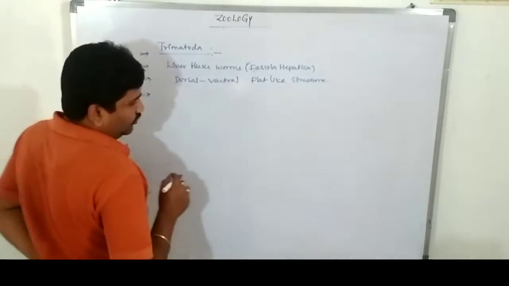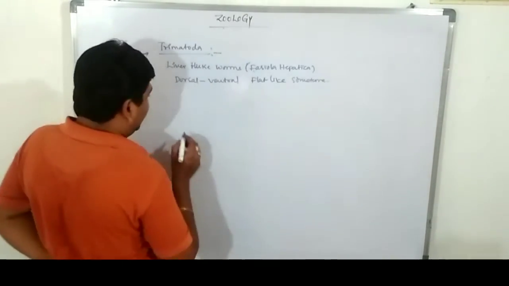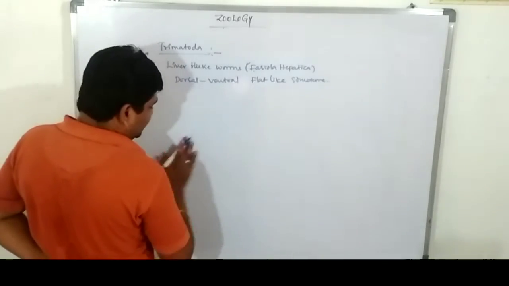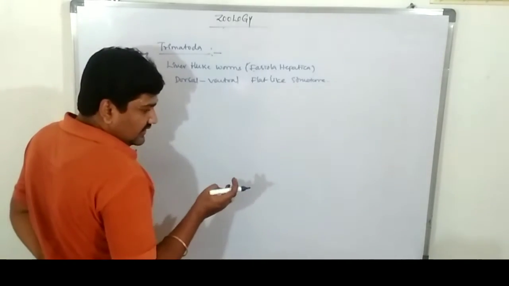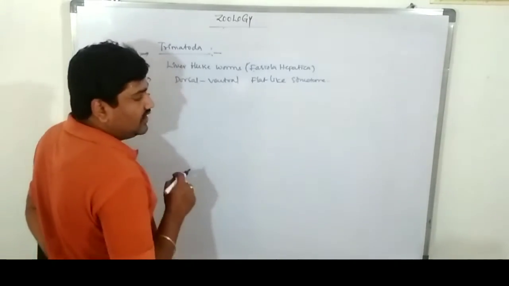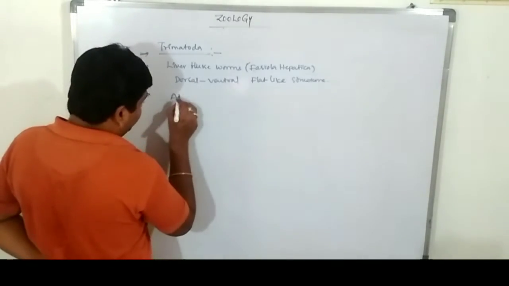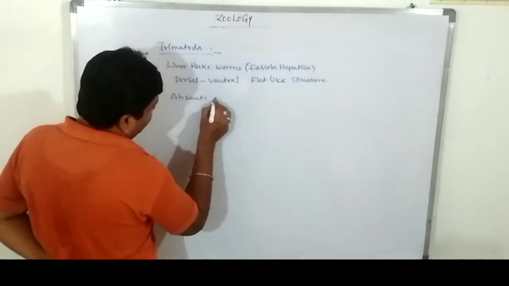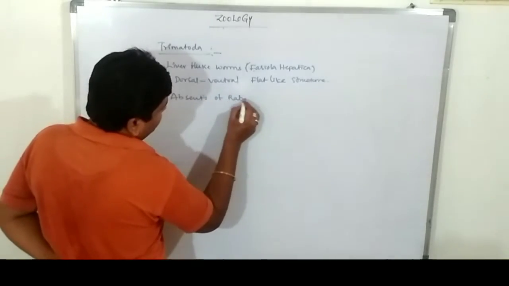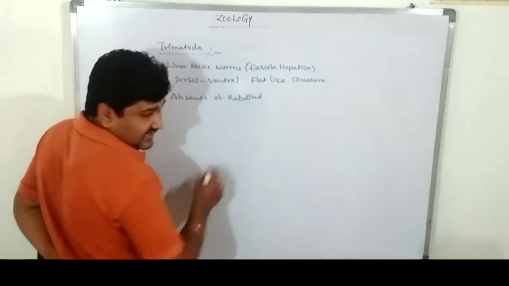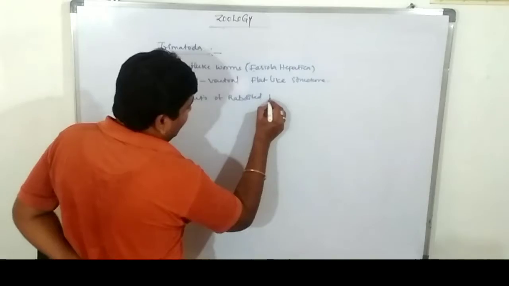These contain four larva stages. How many? Four larva stages. These contain Muller's larva, but are absent of rhabditiform larva.